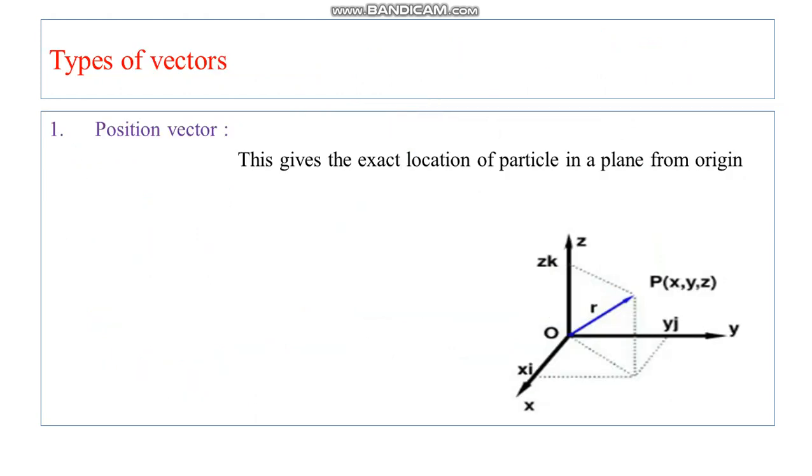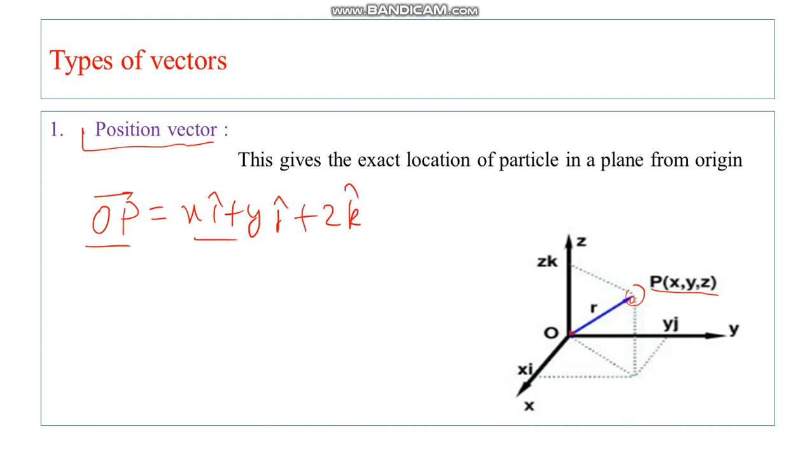Alright, so next come the types of vectors. First one is the position vector. Suppose this is your point P, and you want to represent the position of this point P with respect to your origin O. So you can represent your position vector OP like this: OP will be xi plus yj plus zk. It gives the exact location of a particle in a plane from the origin. Mind it, it is very critical that it is with respect to the origin.